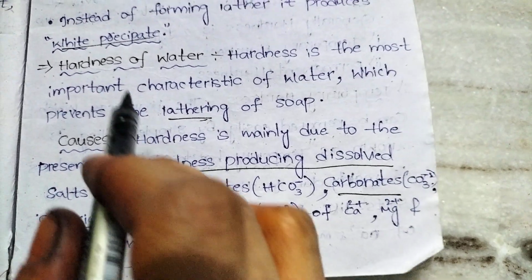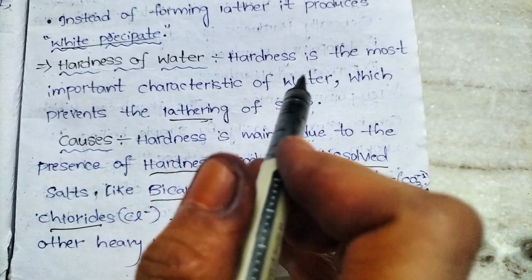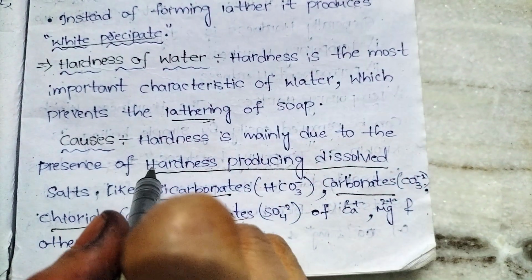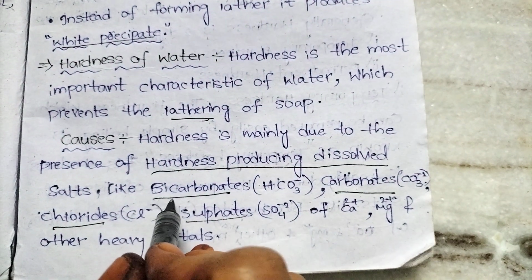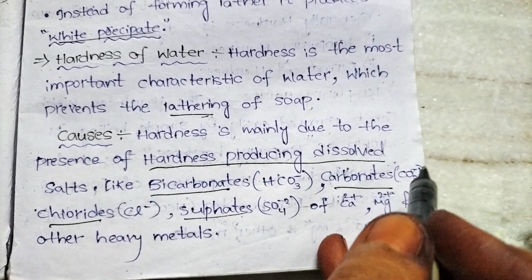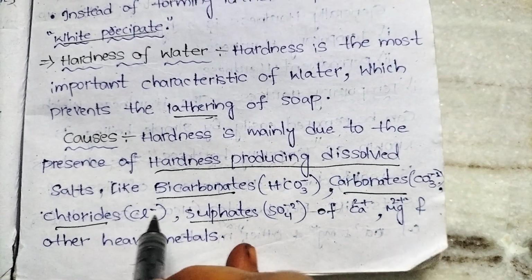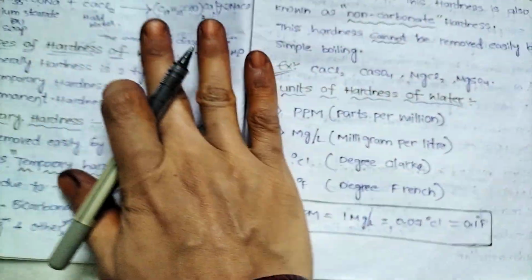Hardness prevents the lathering of soap, mainly due to the presence of hardness producing dissolved salts. What are the dissolved salts? Bicarbonates HCO3 minus, carbonates CO3 2 minus, chlorides Cl minus, sulfates SO4 2 minus. These are the dissolved salts which give hardness to water.